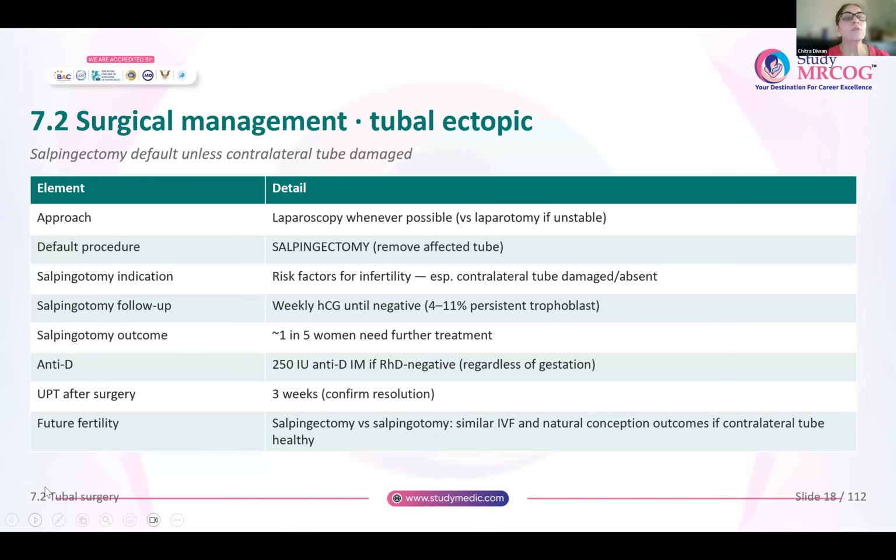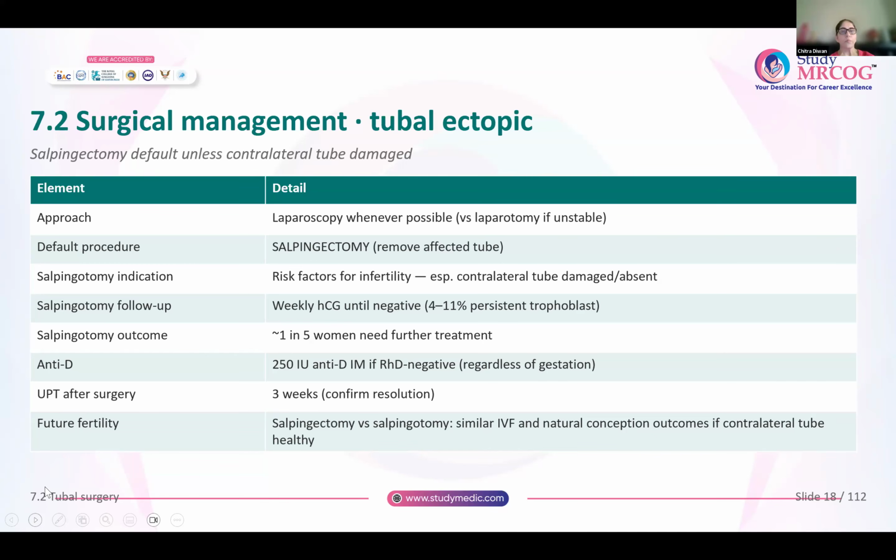Now coming to surgical management. So remember that salpingectomy is the default procedure unless the contralateral tube is damaged. Approach is preferably laparoscopy whenever that is possible. Laparotomy if the patient is very unstable or you do not have the facilities for laparoscopy. And the default procedure is a salpingectomy, whereby it means that the affected tube is removed.